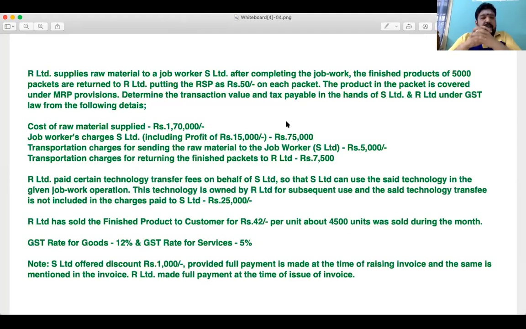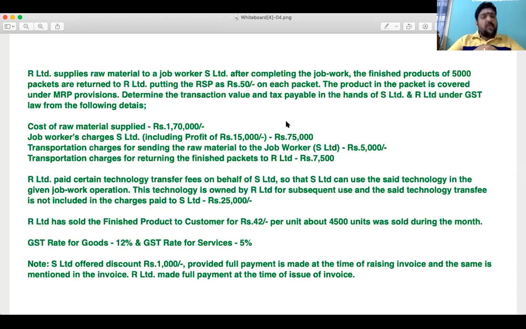The points for our discussion: in case of S Limited, who is involved in the job work activity, when we read from the Schedule 2 perspective, S Limited is engaged in supply of services. So the job work charges alone are 75,000 rupees, which includes a profit of 15,000 rupees. 75,000 rupees would be the value of supply. When it comes to transportation of goods from principal to job worker or job worker to principal, see, generally, it is the responsibility of R Limited to take care of all this.